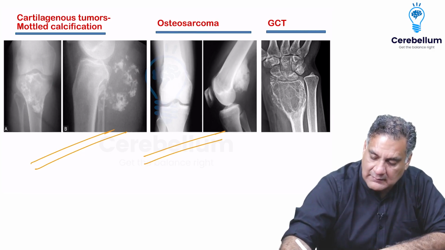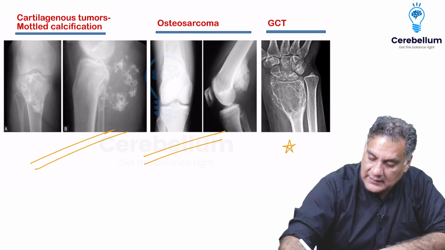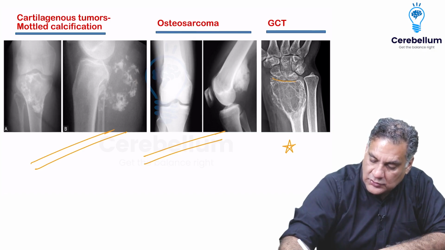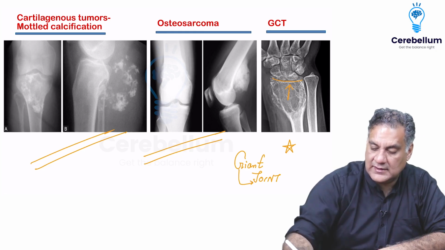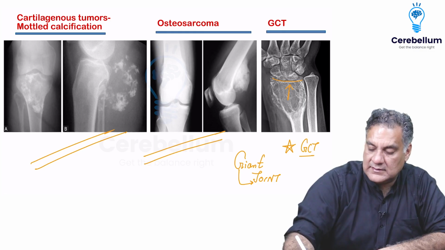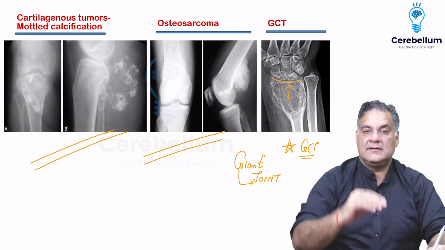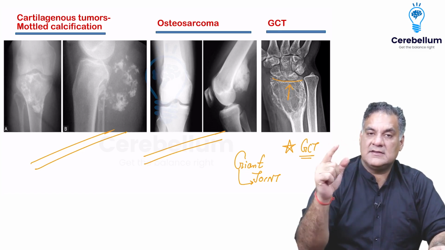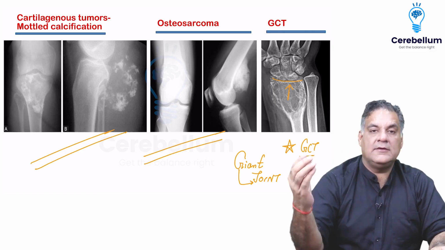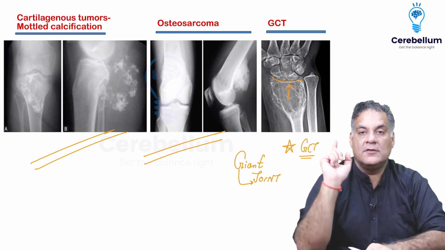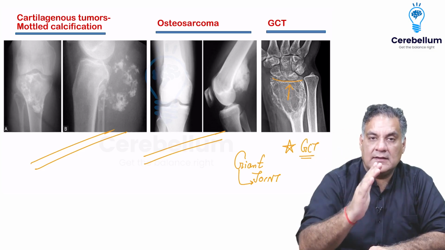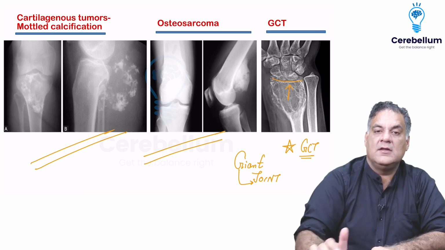And this is a classical image, the number 1 asked image in orthopedics. Here, look carefully. This is the joint, and the tumor goes till the joint. This is giant cell tumor. Tumors, right, they respect the cartilage, they respect the joint. Infections, they eat the cartilage, they eat up the joint. The only tumor which can go till the joint is the giant cell tumor. And if you have a tumor of the lower end of radius, you will mark giant cell tumor till proved otherwise. This is something you should always remember.